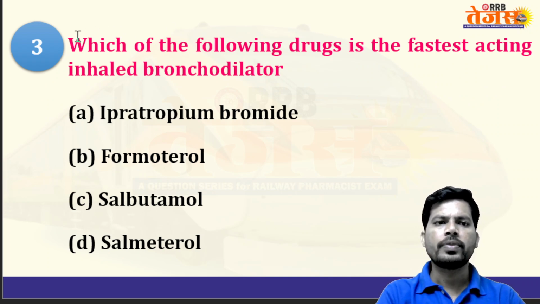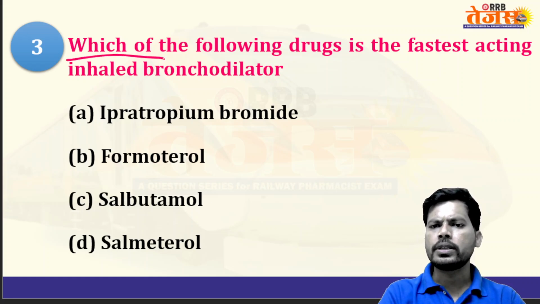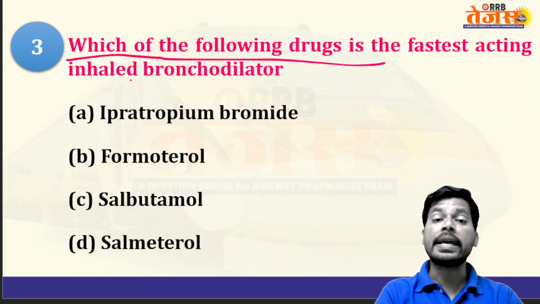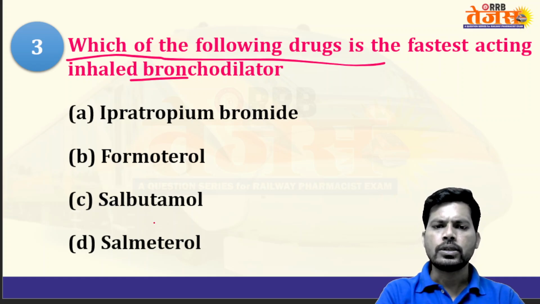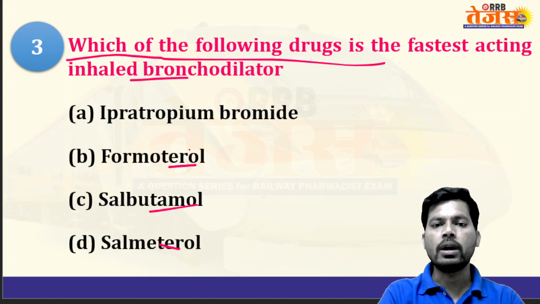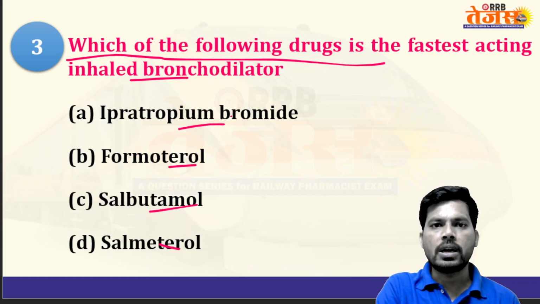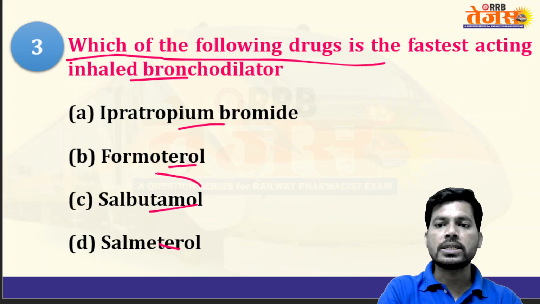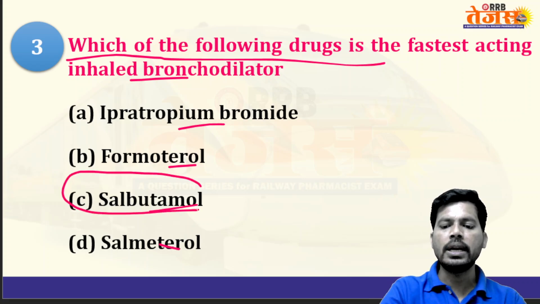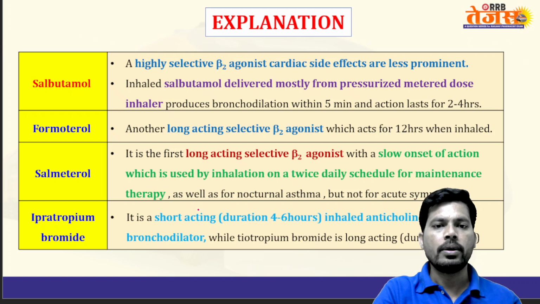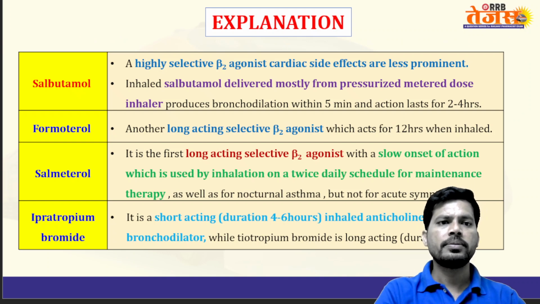Next question: which of the following drugs is the fastest acting inhaled bronchodilator? Option A, salmeterol; option B, salbutamol; option C, formoterol; option D, ipratropium. Ipratropium bromide blocks the muscarinic receptors. But here the answer is the fastest acting inhaled bronchodilator: the answer is salbutamol. So let's see.